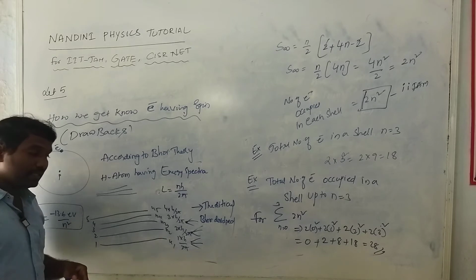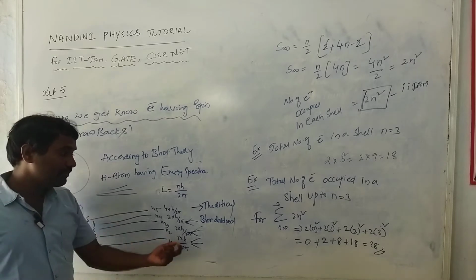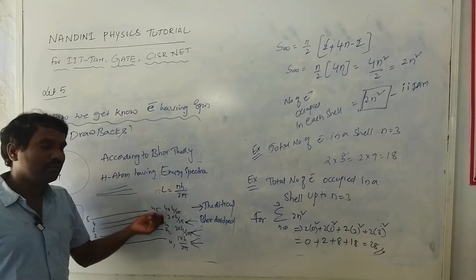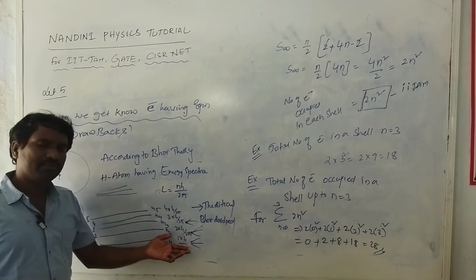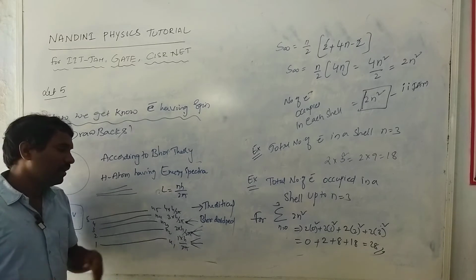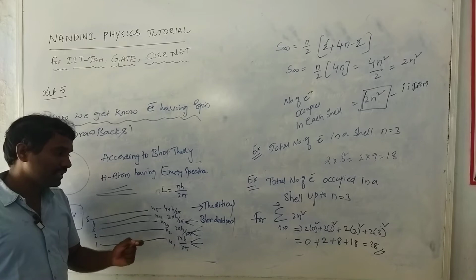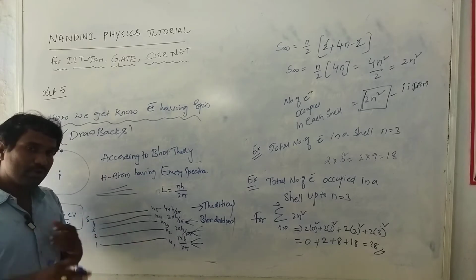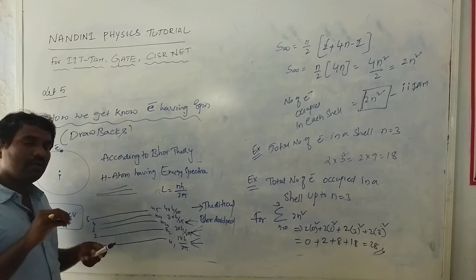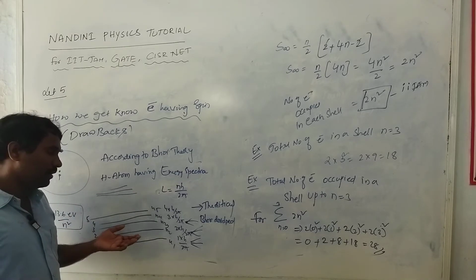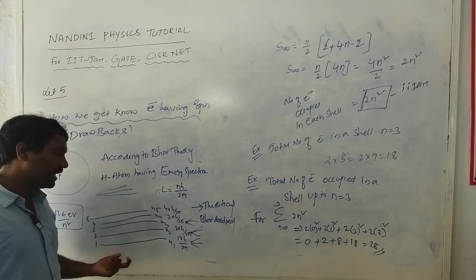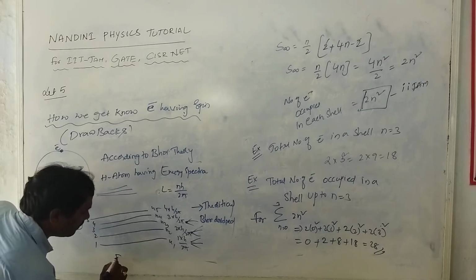Because experimentally we observe that each level is further splitting, either into a doublet or triplet or fourth state. We are not discussing all these things, but if you observe using high resolution spectroscopy, this spectra is further splitting. Experimentally it is completely different.